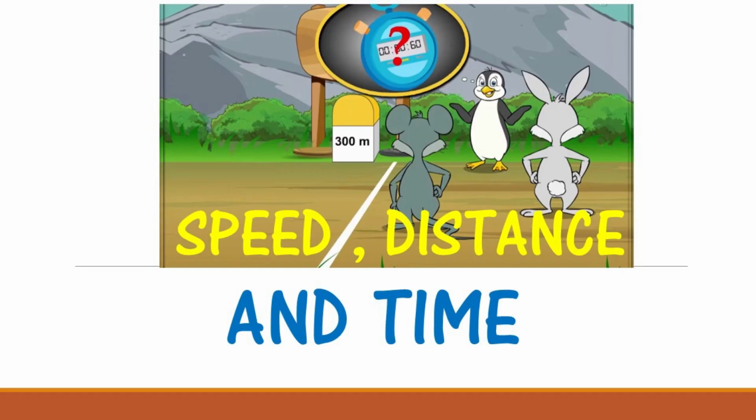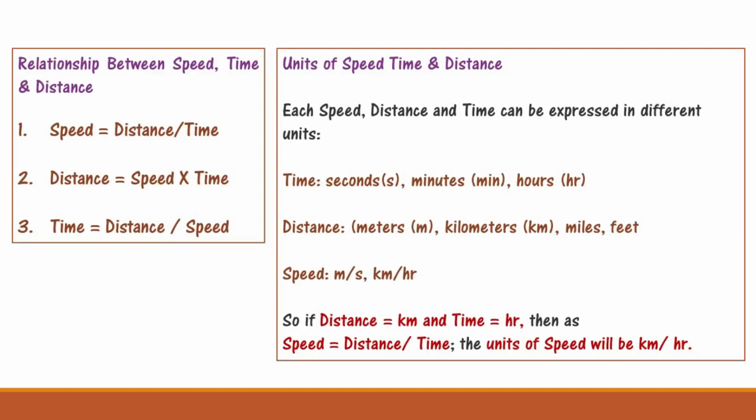Today we will discuss speed, distance and time. We will understand the concept, some of the formulas related to it, and solve some questions. So let us start with this lecture. First of all, we should understand the relationship between speed, time and distance.